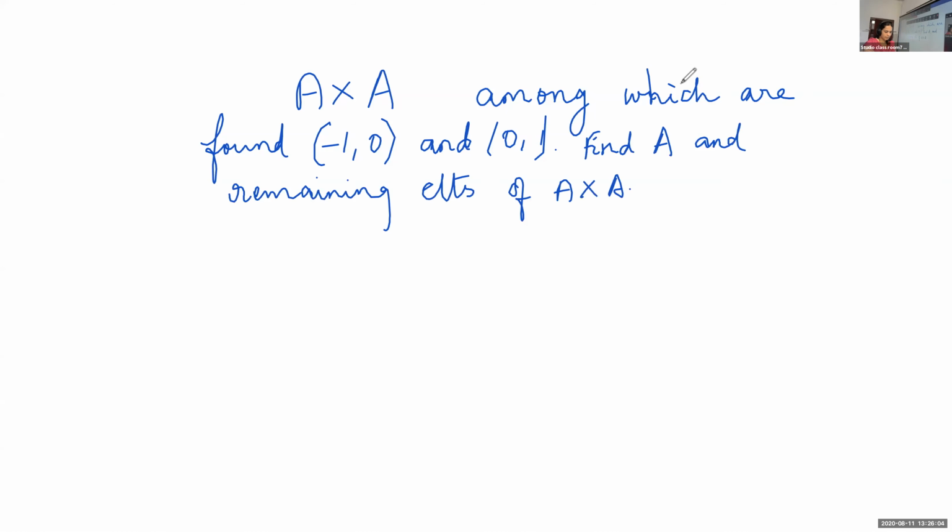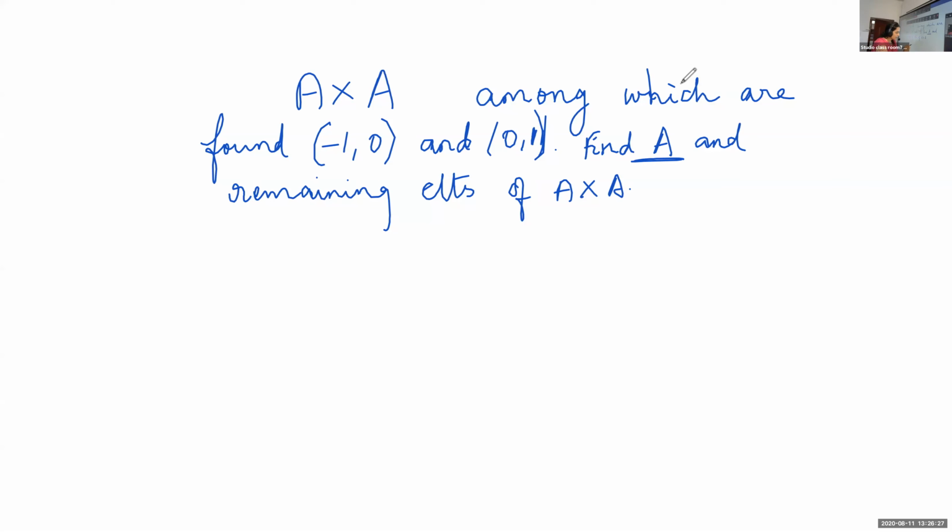I'll repeat the question. The Cartesian product A cross A has 9 elements, among which are found to be (-1, 0) and (0, 1). Find A. The set is not given. You have to find the set and the remaining elements of A cross A.